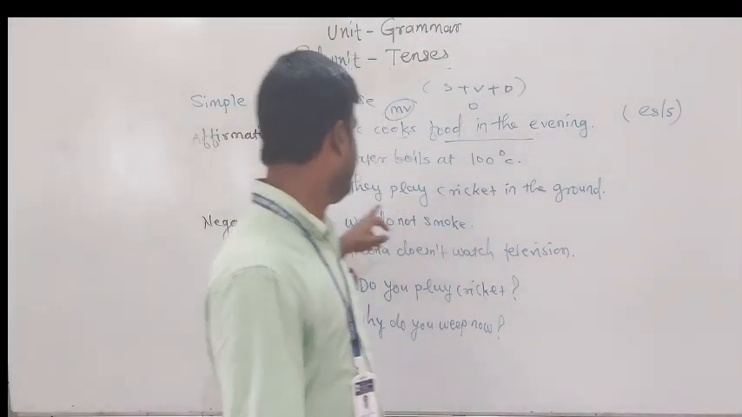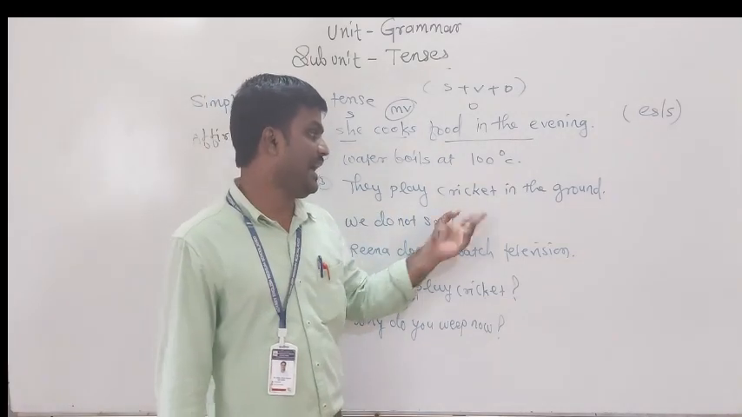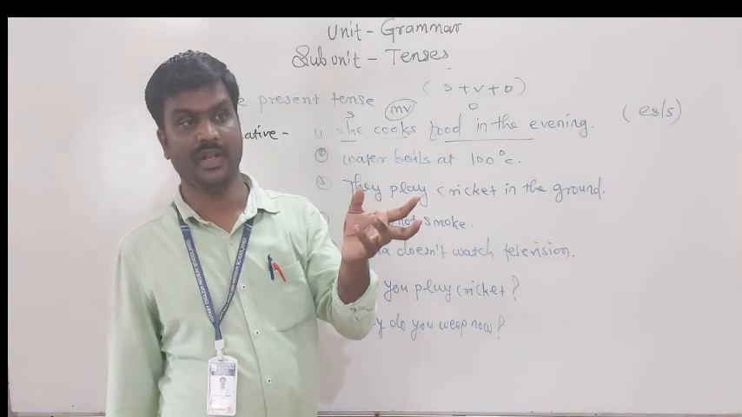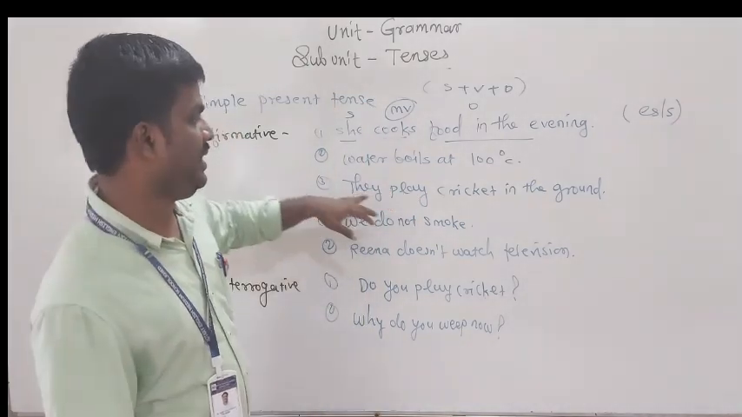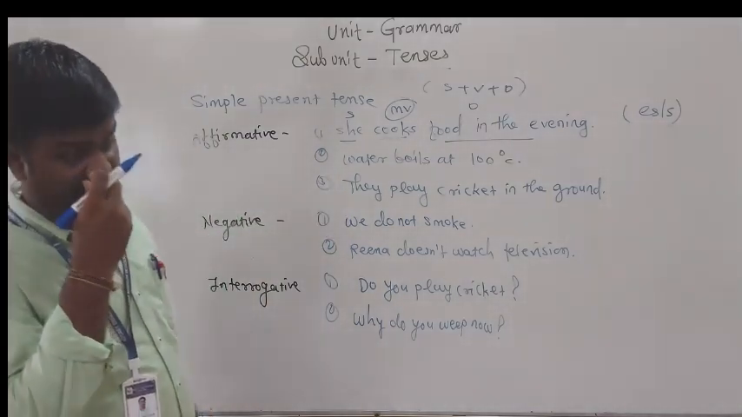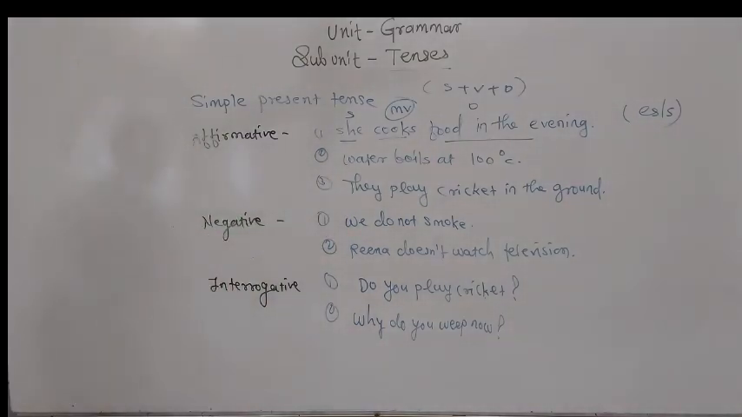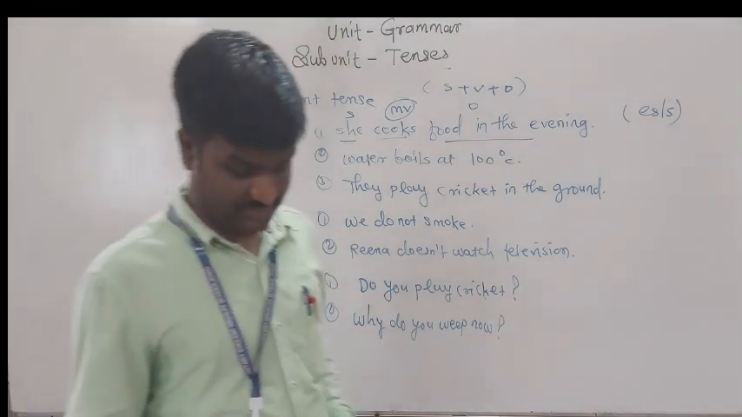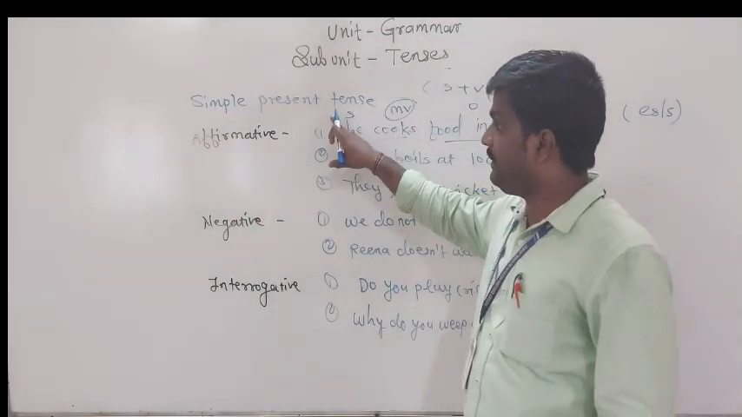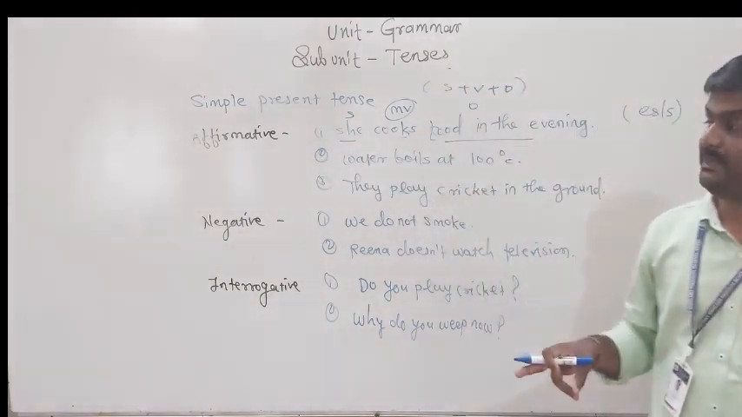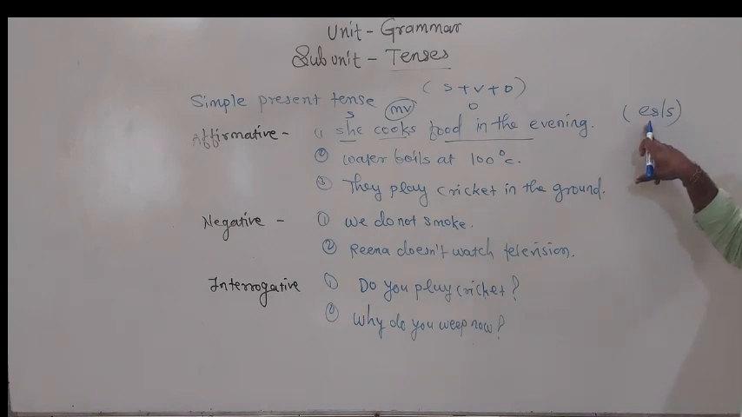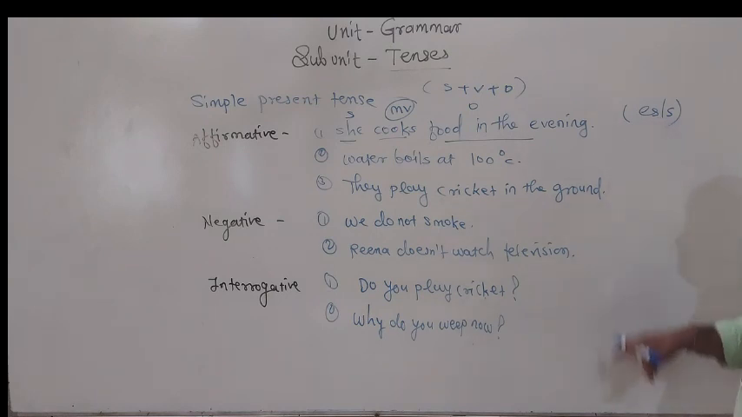Here, see, they play cricket. Here I haven't added s. Why? Because I use here a plural subject, they. Whenever we get a singular subject in simple present tense, at that time we have to add s or es to the verb.